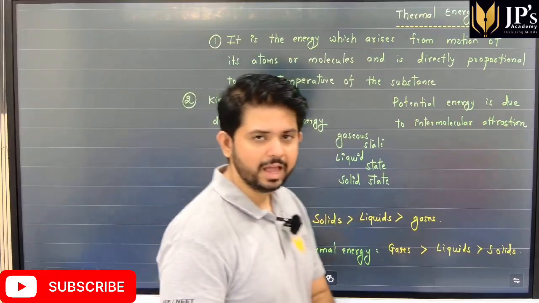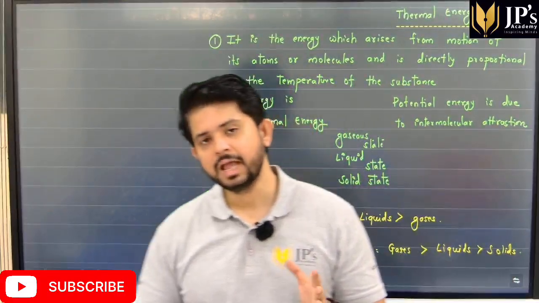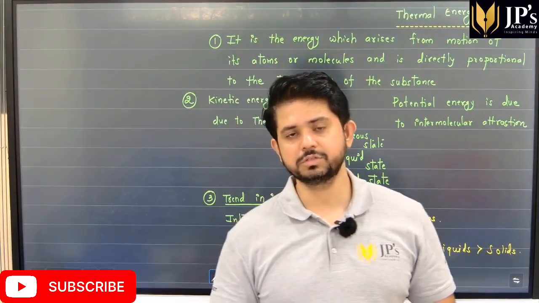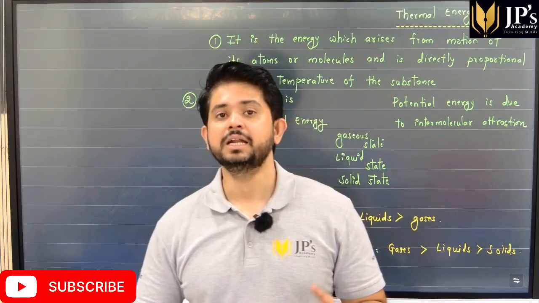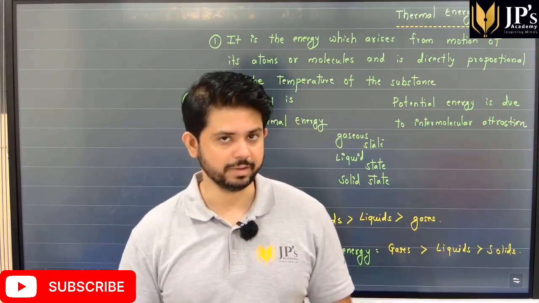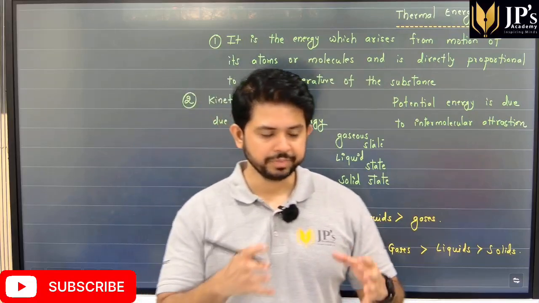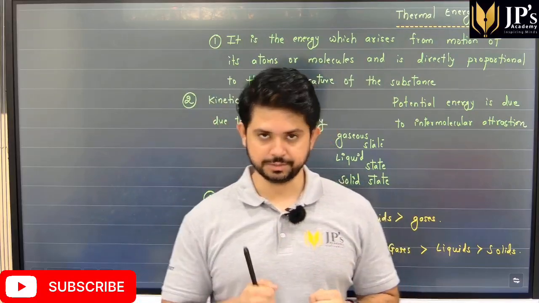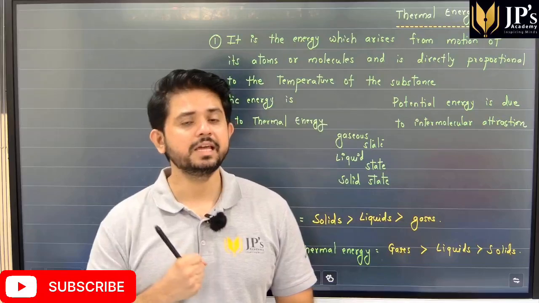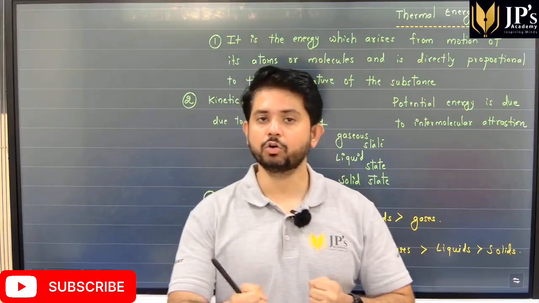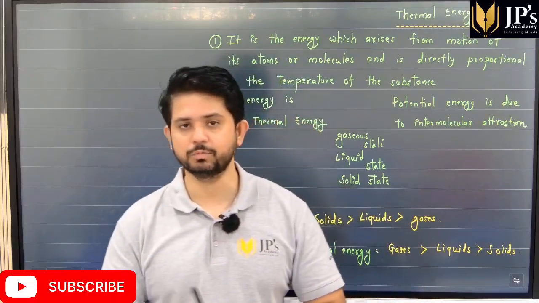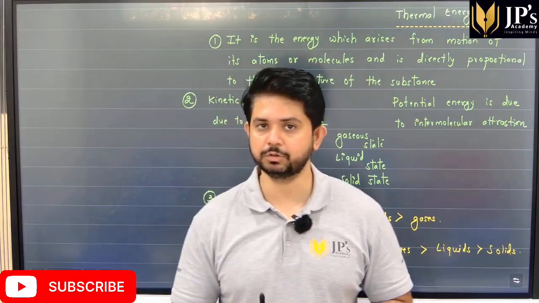Next, students, what we have is thermal energy. The intermolecular forces and thermal energy decide the physical state of matter. For example, if we consider solids, there is not a lot of translational or other types of motion available to the particles.